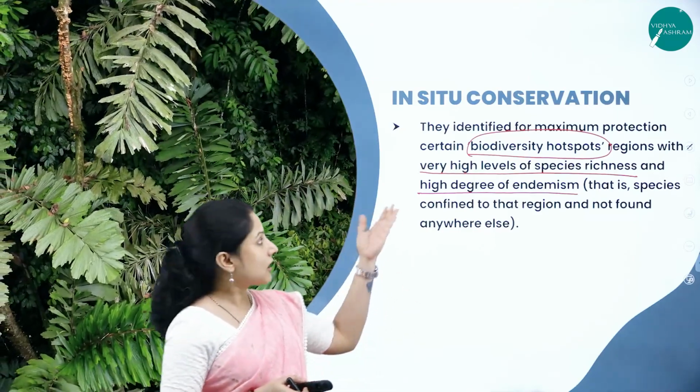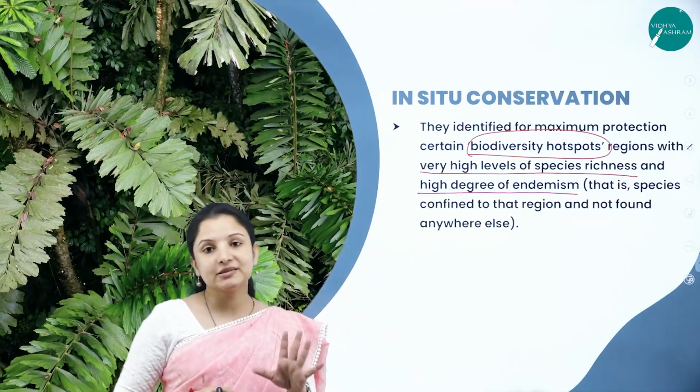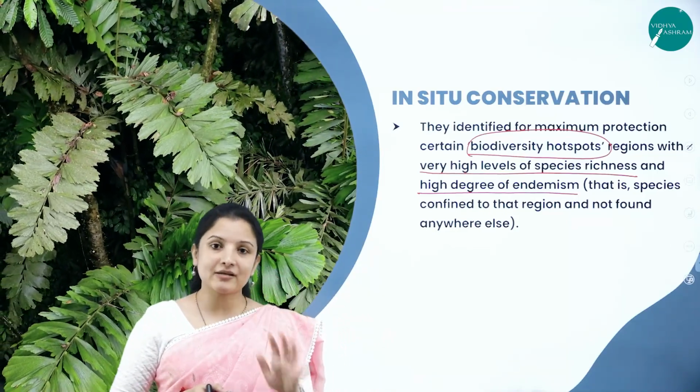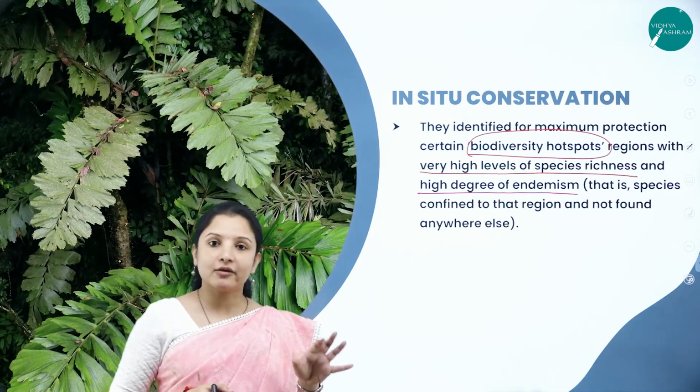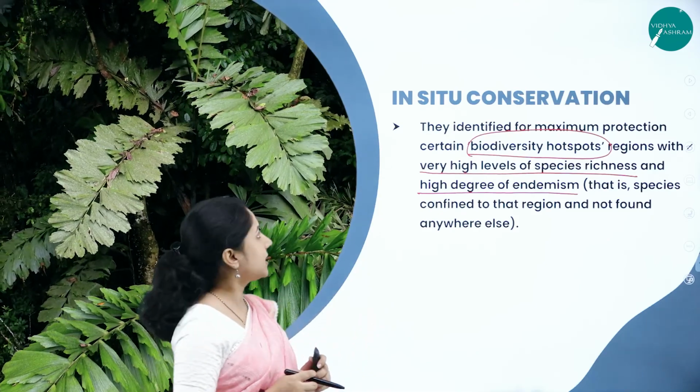That is how the government identifies such spots as biodiversity hotspots, so that the species which are on the verge of extinction can get preserved naturally in their own habitat itself. So this is about in situ conservation.